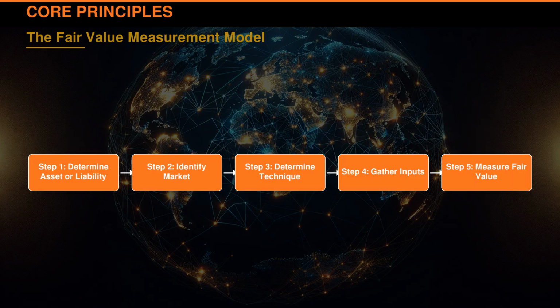The fair value measurement model guides companies in valuing assets like Meridian Corporation's SaaS contract. This model outlines a clear 5-step process, ensuring valuations are consistent and align with market conditions. Starting with determining the asset type, it moves through identifying the right market, selecting a valuation technique, gathering inputs, and finally, measuring fair value. Follow Meridian's $10 million contract journey to understand each step.